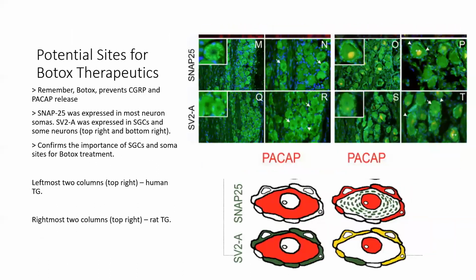But how about targets for Botox therapeutics then? Remember, Botox degrades SV2A and SNAP25, which are crucial for the exocytosis, or the release, of neurotransmitters. These results show that SNAP25 is expressed in most neuronal somas, while SV2A proteins were expressed in SGCs and some neurons in both rodents and humans. Therefore, satellite glial cells and neuron somas are important sites for Botox treatment to prevent neurotransmitter release.